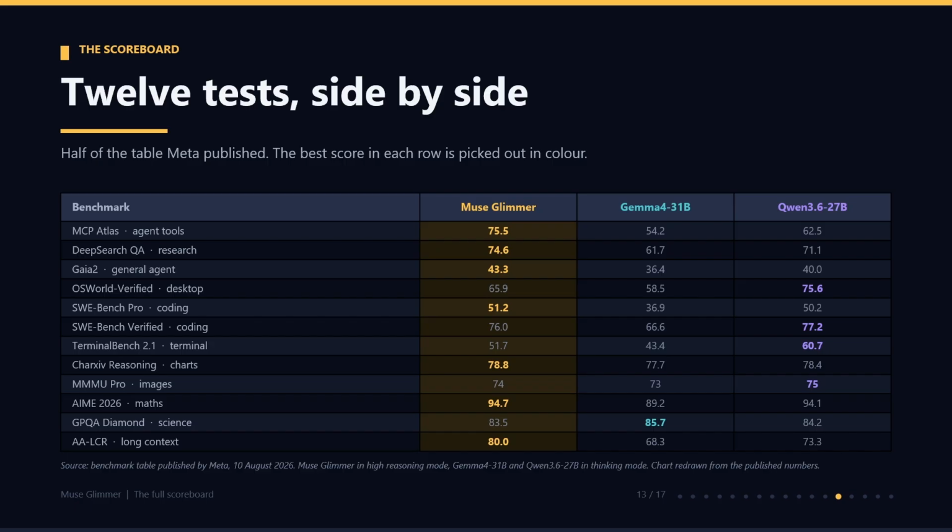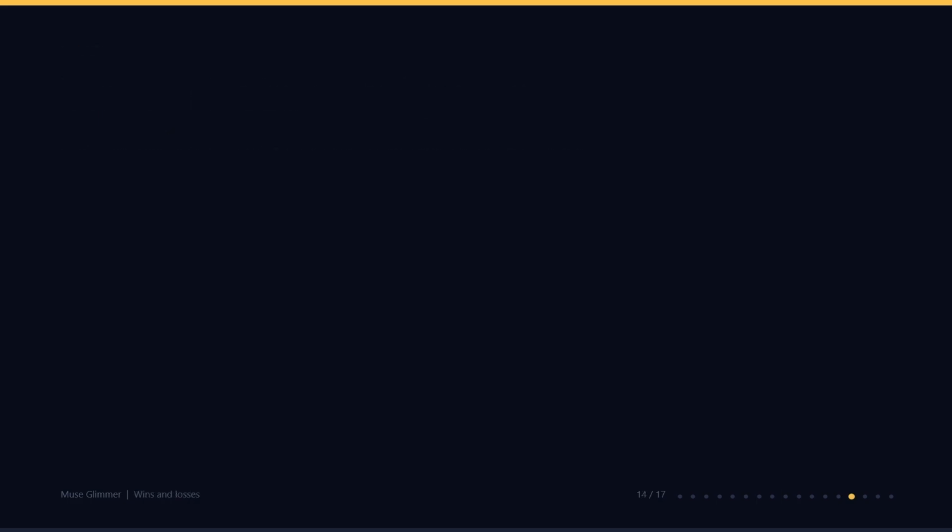But look at OSWorld-Verified, which is about controlling a desktop. It gets 65.9 while Qwen gets 75.6. And on GPQA Diamond, a science test, Gemma actually comes first. So it is a strong model, but it is not sweeping the board. One note before we move on: all of these numbers come from the table Meta published itself.